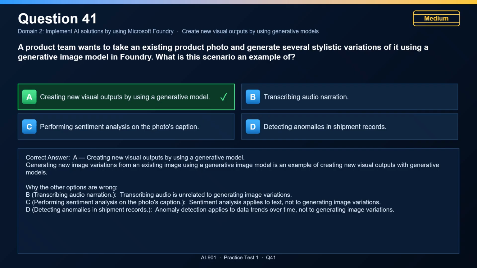Transcribing audio narration is incorrect. Transcribing audio is unrelated to generating image variations. Performing sentiment analysis on the photo's caption is incorrect. Sentiment analysis applies to text, not to generating image variations. Detecting anomalies in shipment records is incorrect. Anomaly detection applies to data trends over time, not to generating image variations.